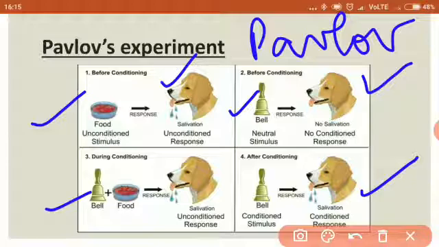And this proved that the dog had learned to relate the sound of the bell ringing to the arrival of the food. Now, human beings too show conditioned reflex actions. These reflex actions are learned over a period of time, and then the learner gets accustomed to them to the extent that the actions can be performed without thinking about them. Driving a car is an excellent example of conditioned reflex in human beings. Similarly, looking right and left before crossing a road. So these are all examples of conditioned reflex which you learn by some previous experience.